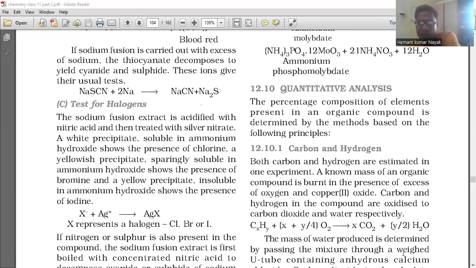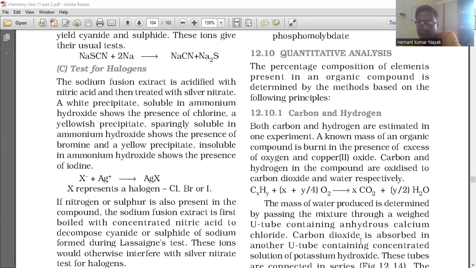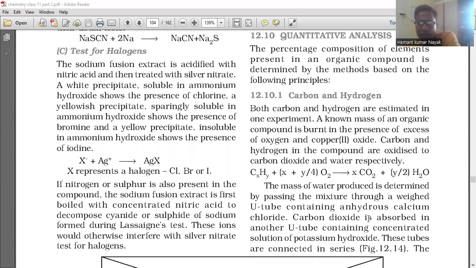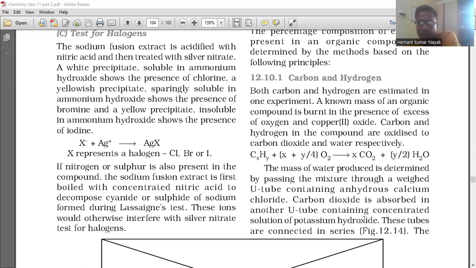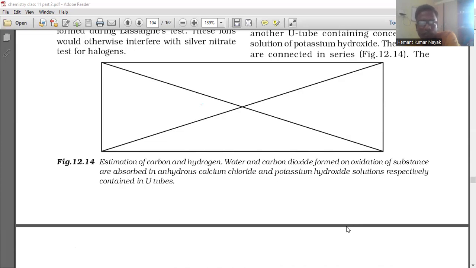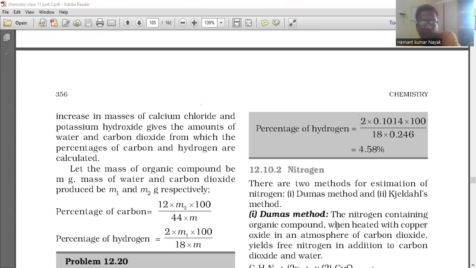The mass of water produced is determined by passing the mixture through a weighed U-tube containing anhydrous calcium chloride. Carbon dioxide is absorbed in another U-tube containing concentrated solution of potassium hydroxide. These tubes are connected in series, figure 12.1. The increase in mass of calcium chloride and potassium hydroxide gives the amounts of water and carbon dioxide from which the percentages of carbon and hydrogen are calculated.